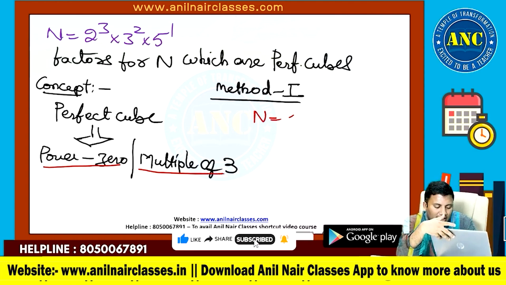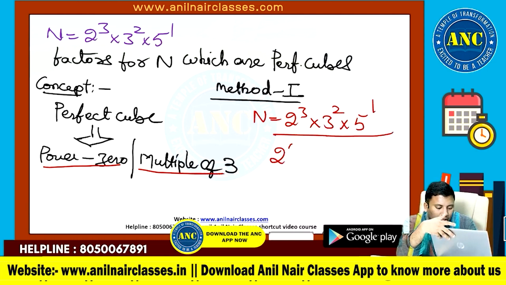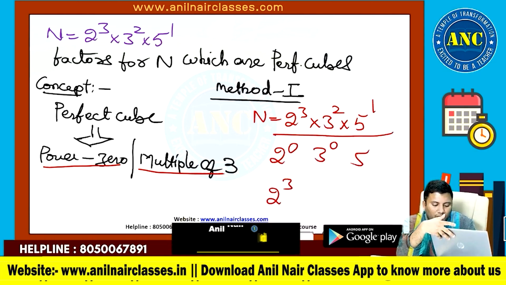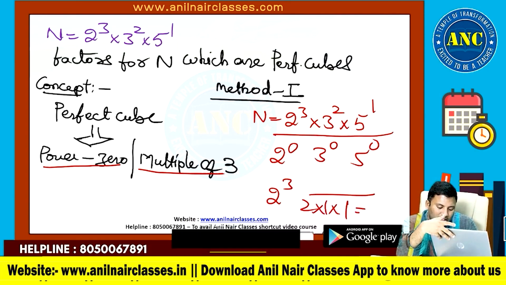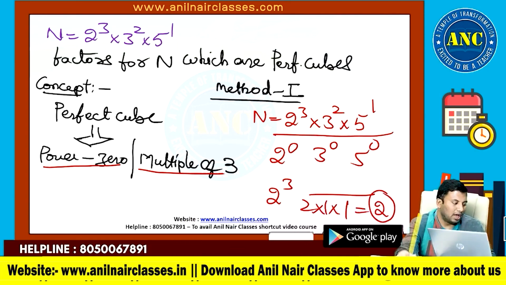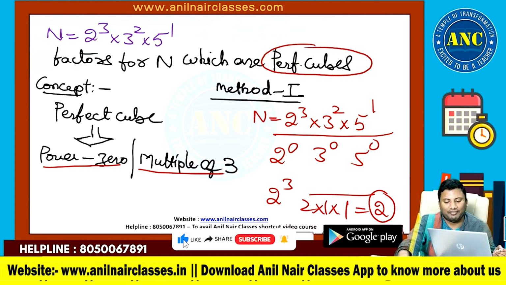So the factors which are perfect cubes, for n equal to 2 cube into 3 square into 5 power 1: 2 power 0 or 2 power 3, 3 power 0, 5 power 0. So 2 into 1 into 1. The answer for this question is 2. These are the factors of n which are perfect cubes.